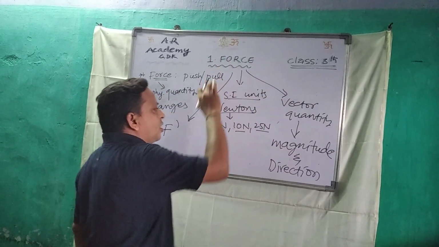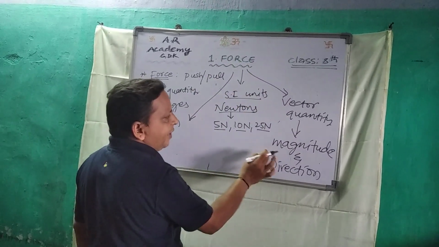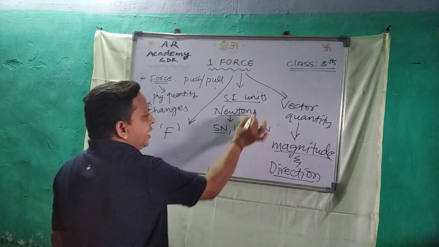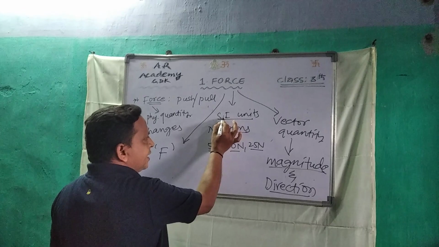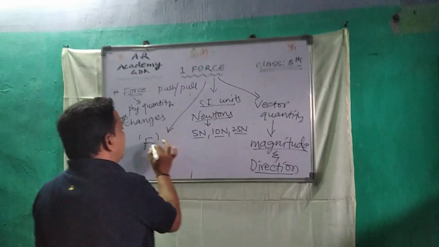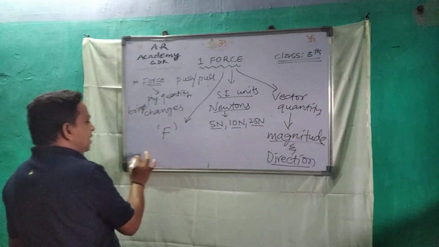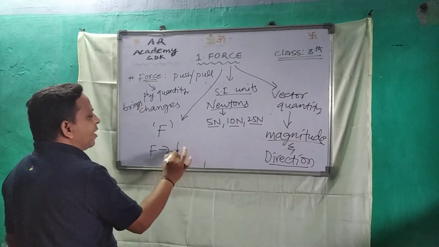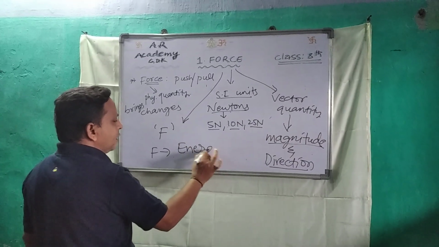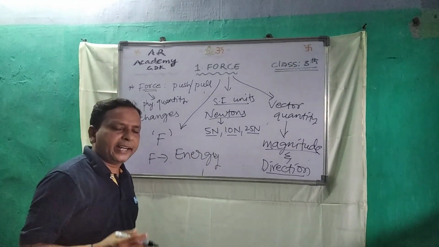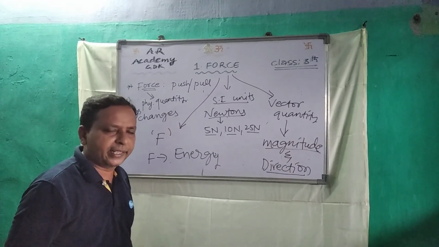So force is also a vector quantity. Force is having both magnitude and direction. Force is measured in newtons. Its SI unit is newton. Because of force only, changes will come. This force is because of one energy. This concept we will learn later, and types of force also we will learn later.